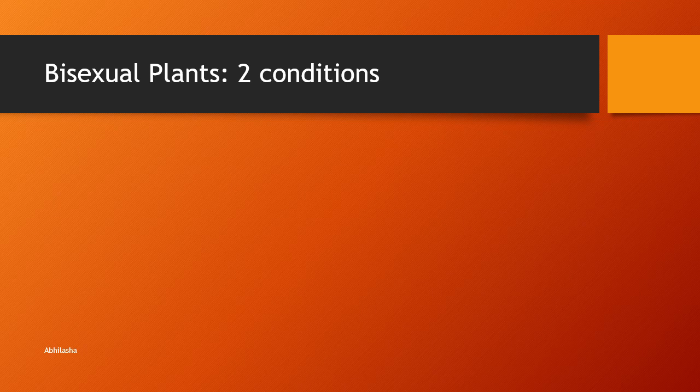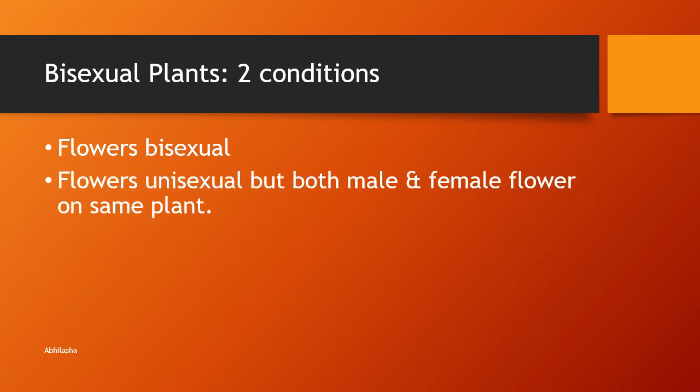Now, in bisexual plants, there can be two conditions. One, the flowers may be bisexual, or second, flowers are unisexual but both male and female flowers are present on the same plant. In the second case, the plant is called monoecious. Why? Because both male and female flowers are present on the same plant even though the flowers are unisexual.